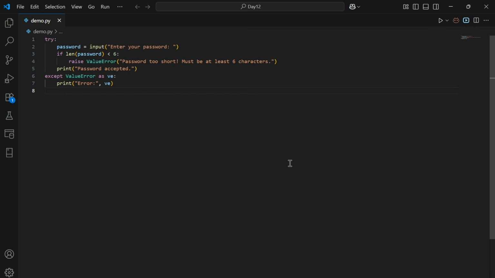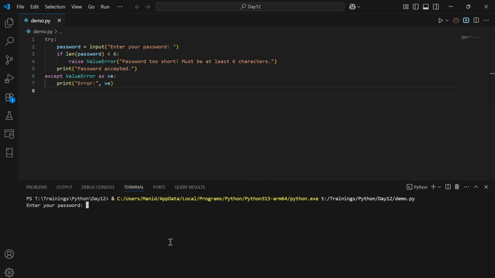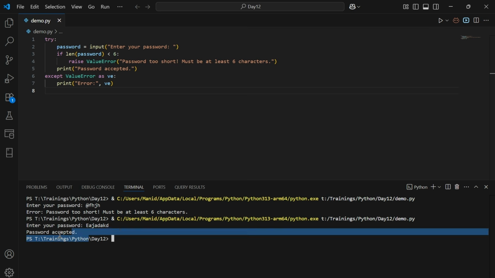Let's try to execute this program in order to understand it in a much better way. After executing this program, it's going to ask for the password as an input. Let's try to enter a password with less than 6 characters. If it's less than 6 characters, it's going to throw an error message: password is too short, must be at least 6 characters. Next, if we enter a correct password of at least 6 characters, then it's going to accept.